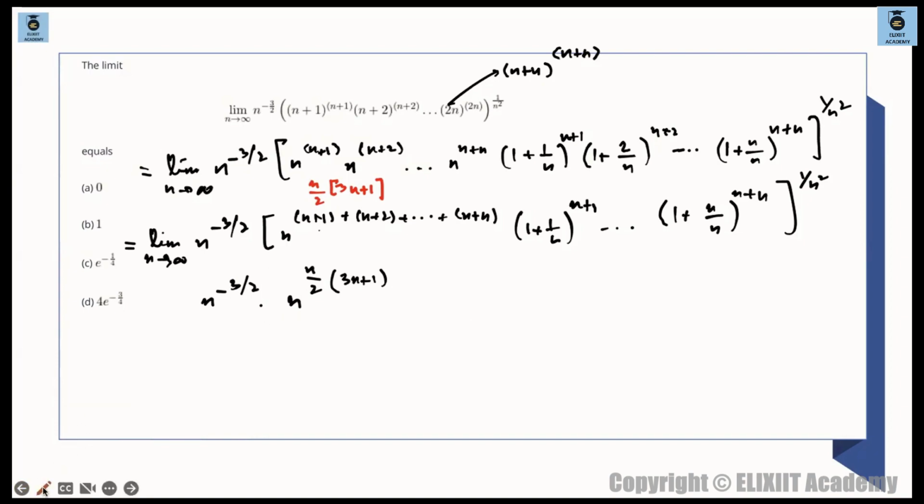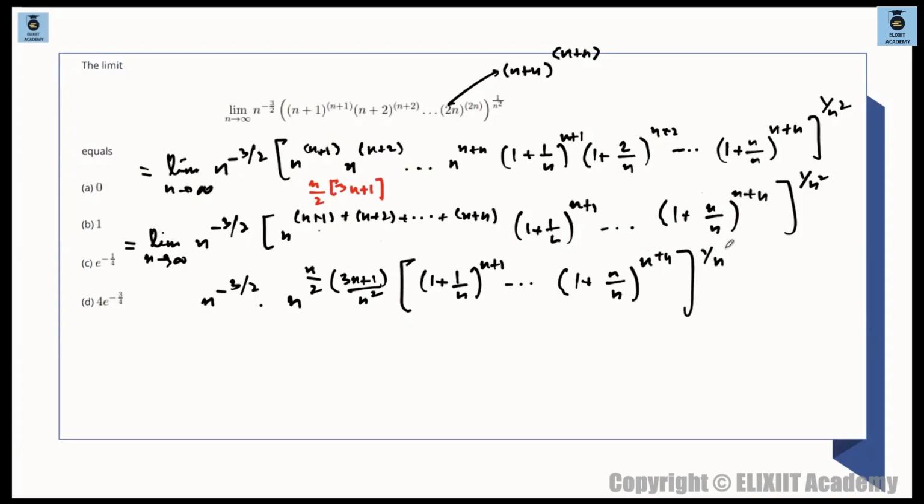We have 1 by n square, so I'm bringing this outside, so we have divided by n square over here, so we are having 1 plus 1 by n whole to the power of n plus 1 and so on so forth up till 1 plus n by n whole to the power of n plus n raised to the power of 1 by n square। फाइनल में जाके यही चीज बचेगा, यस और नो, है ना।